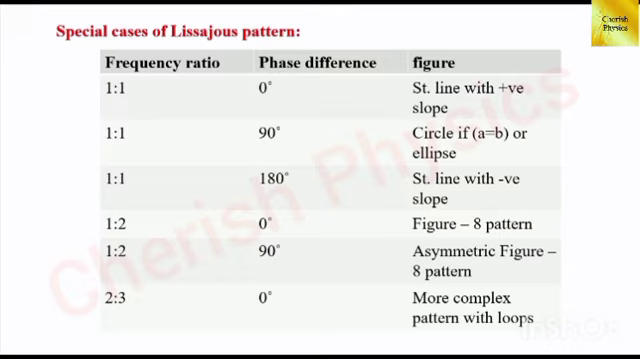And the fourth case, the frequency ratio is 1:2 and the phase difference is 0 degrees. We get the Lissajous figure as a figure 8 pattern. Fifth one, the frequency ratio is 1:2 and the phase difference is 90 degrees, which means we get the Lissajous figure as an asymmetric figure 8 pattern. Last one, the frequency ratio is 2:3 and the phase difference is 0 degrees. The Lissajous figure pattern is more complex with loops.